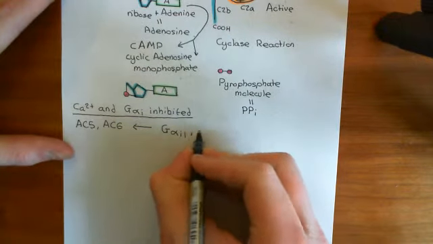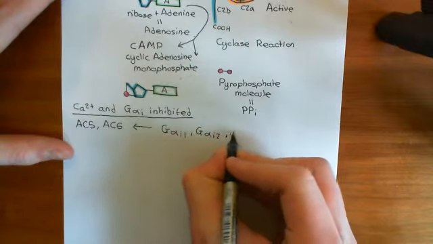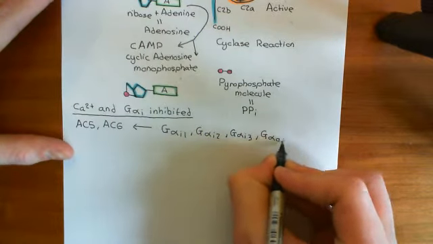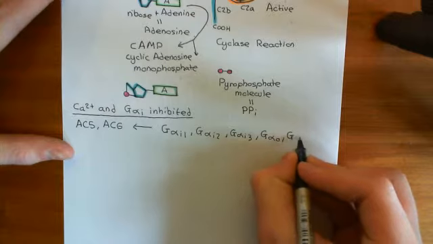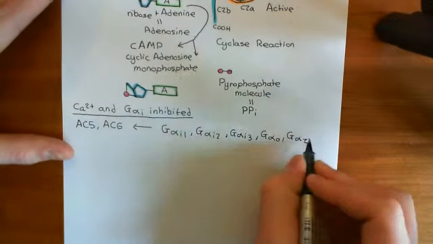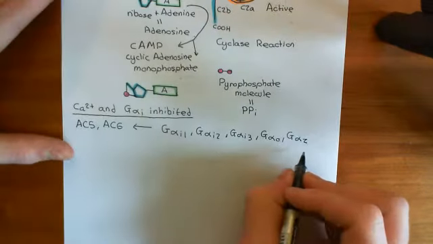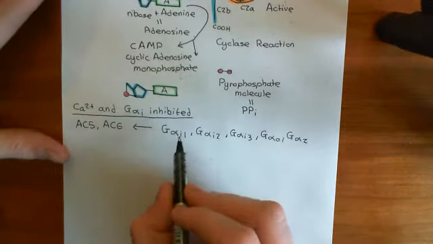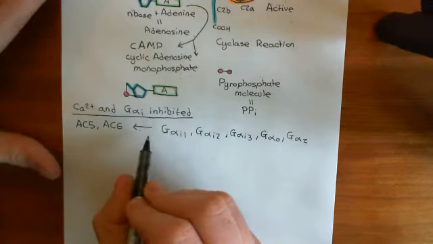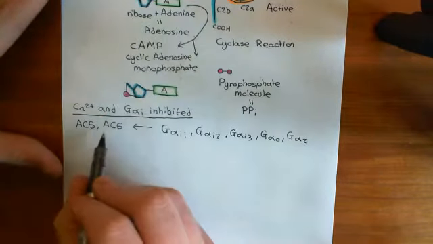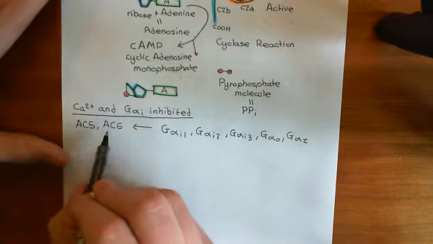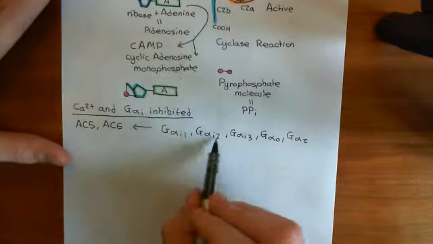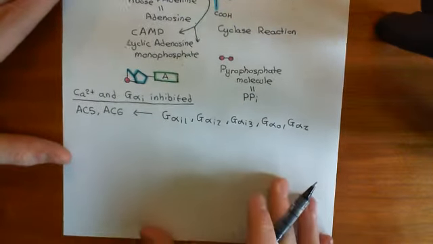They're inhibited by G-alpha I1, G-alpha I2, G-alpha I3, all of the I's, but they're also inhibited by G-alpha O, which remember I told you had very similar properties, and G-alpha Z. So these are the five alpha subunits of heterotrimeric G proteins which can inhibit adenylyl cyclases, and unlike the alpha S GTP, which has its effect on all of the membrane-bound adenylyl cyclases, they only affect certain adenylyl cyclase enzymes, and adenylyl cyclase 5 and adenylyl cyclase 6 are inhibited by these five alpha subunits of heterotrimeric G proteins.